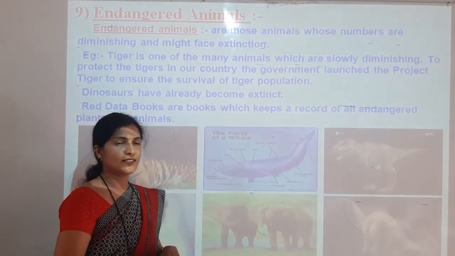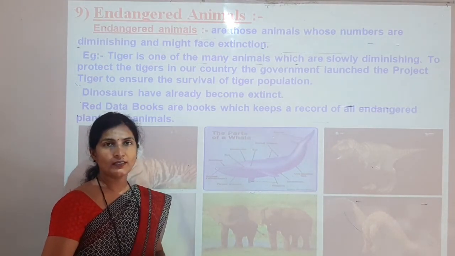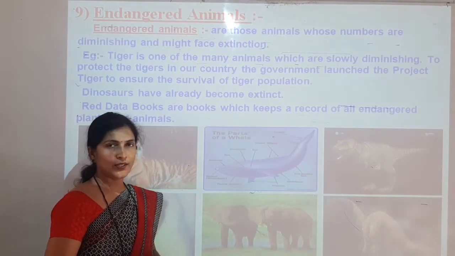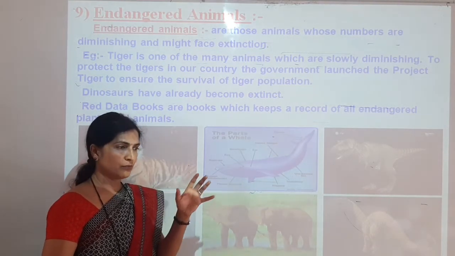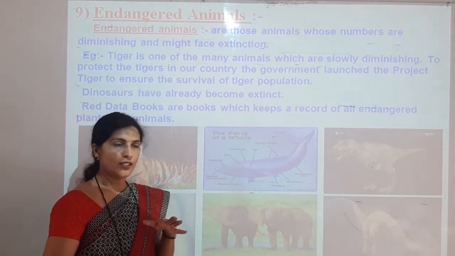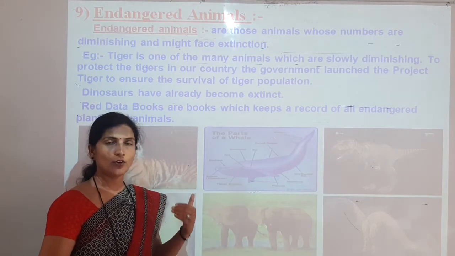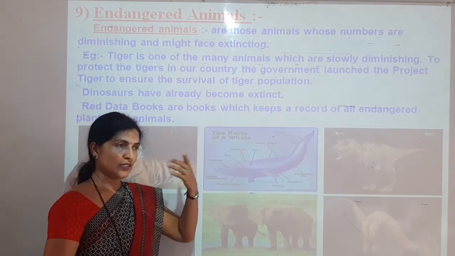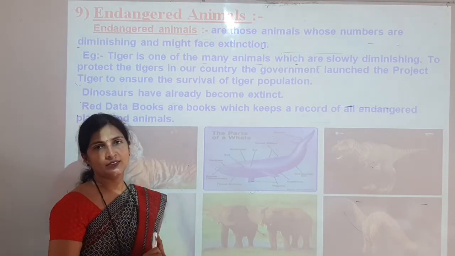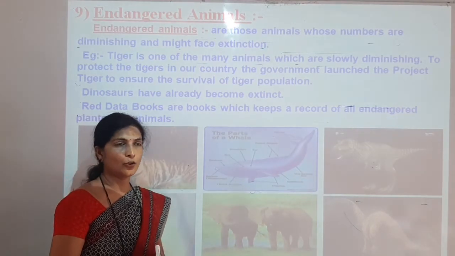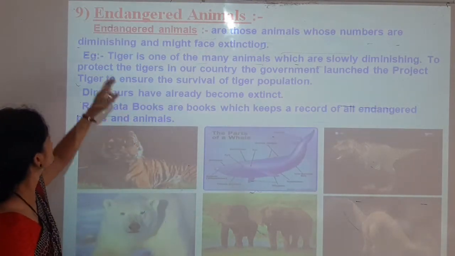Here is one example. A few years ago our government started the Save Tiger project, because a survey found that the number of tigers was decreasing day by day. The project was launched to increase the number of tigers and save the species, and after a few years the number of tigers increased.